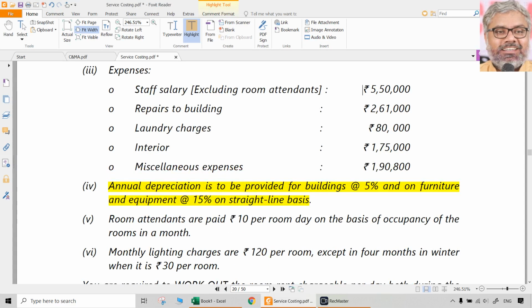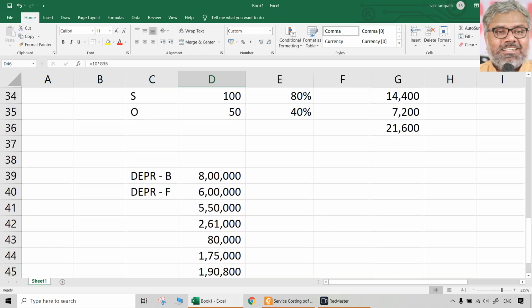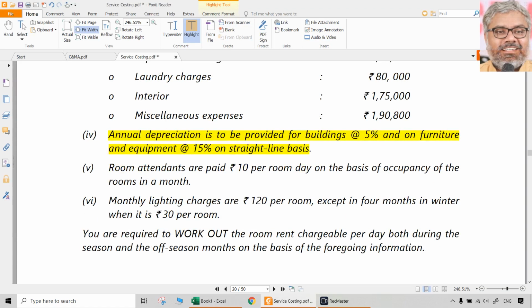And the salary of 5,50,000 which was given earlier, as already told, is excluding the room attendant salary. So 2,16,000 is in addition to that, which we have calculated. That is one point to be noted.